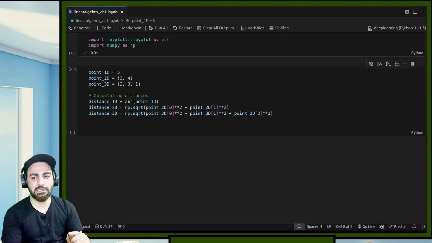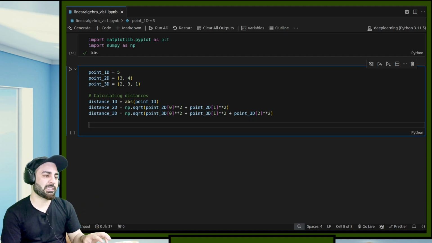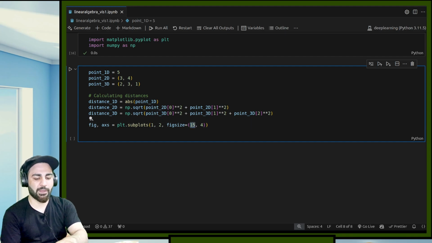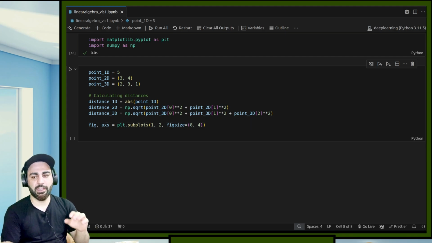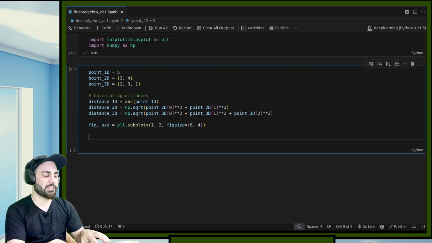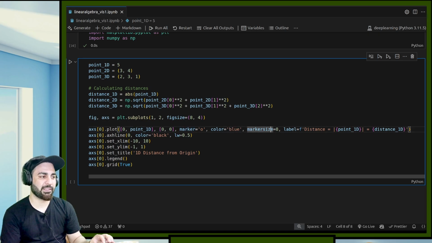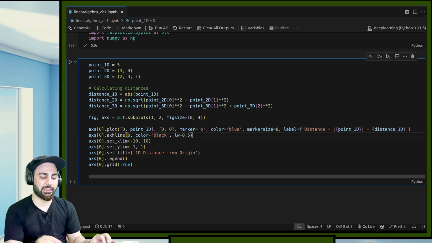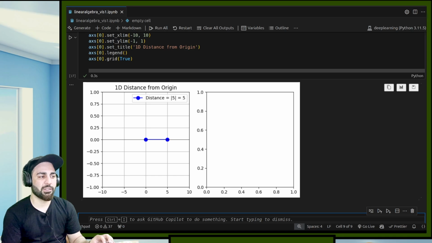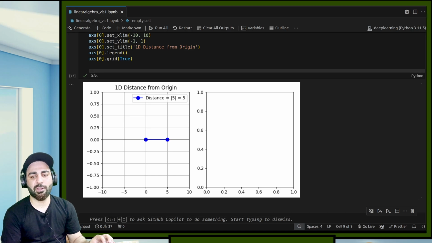Now in order to plot them, this is just the plotting that we have to do. So we'll create a figure like this, and this is a pretty big figure, so I'll use 8,4. So we're creating 2 figures and then selecting if we have to show the distance of the point from the origin. Let's suppose I want to show the 1D point. So selecting this axis 0 and plotting this 0 and 1D point. The marker is this and color is this, marker size and everything, and I am also adding x-axis, y-axis, and limit, everything. If I show you, you can see this. The distance is 5.